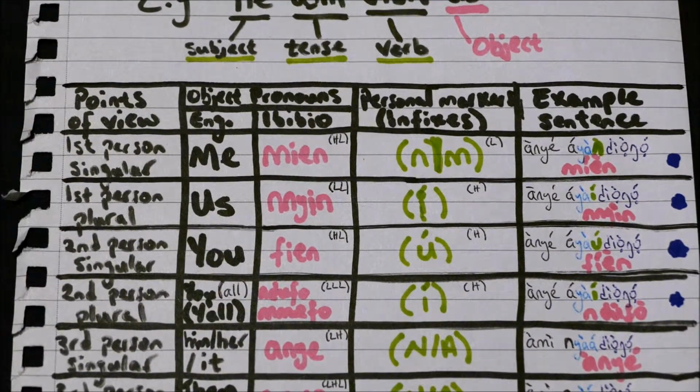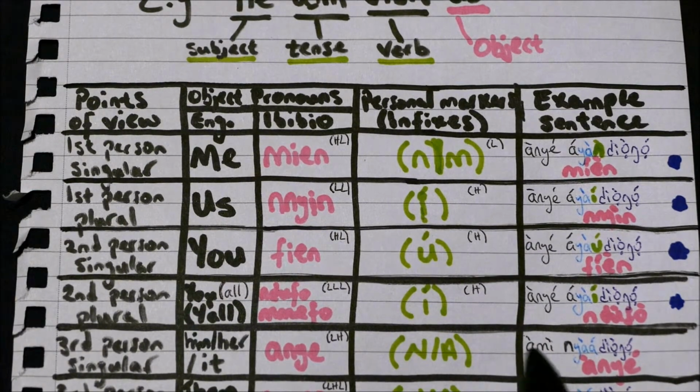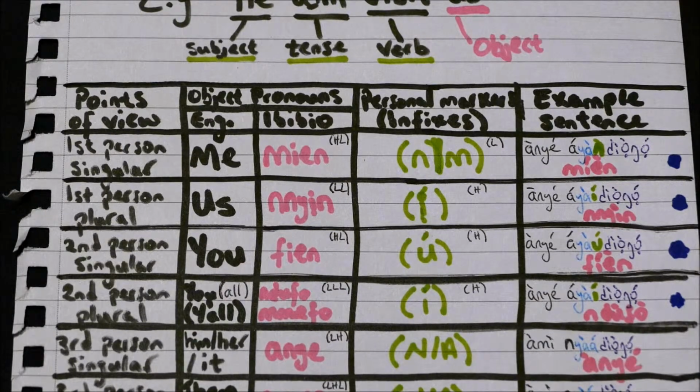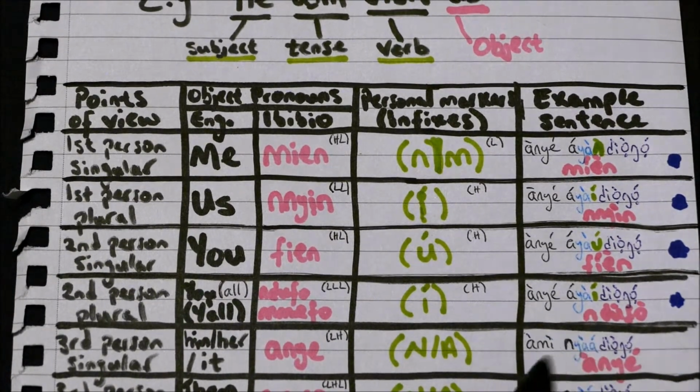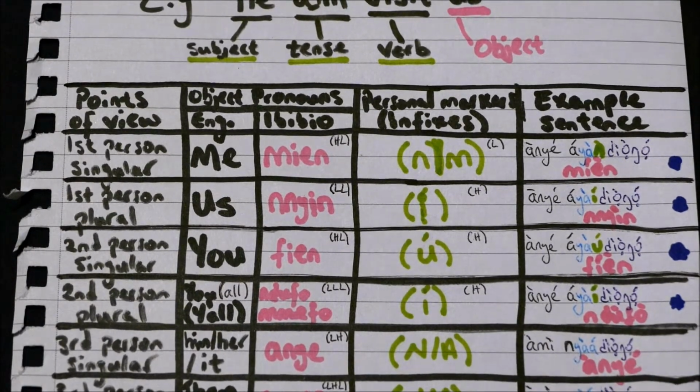And then we have the third person singular, him, her, or it. Now, of course, with the word anye, we know that word a lot. But over here, we do not have an object representative, an object infix. So for now, we're going to use the word ame, which means I. That subject pronoun meaning I. Ame, nya diongo anye. That means I will know him.